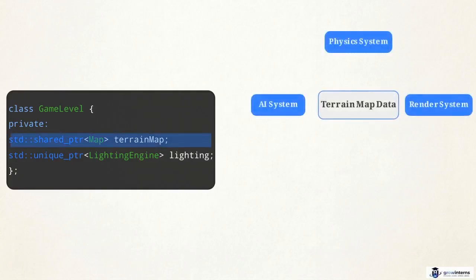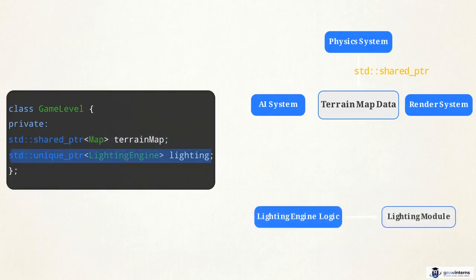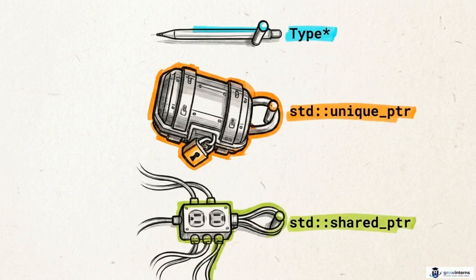Pointers are selected by how data is used. The terrain map is accessed by physics, AI, and rendering, so it uses a shared pointer. The lighting engine is managed exclusively, using a unique pointer. This establishes a clear memory hierarchy. Raw pointers view data without owning it, unique pointers handle exclusive objects, and shared pointers manage shared data.